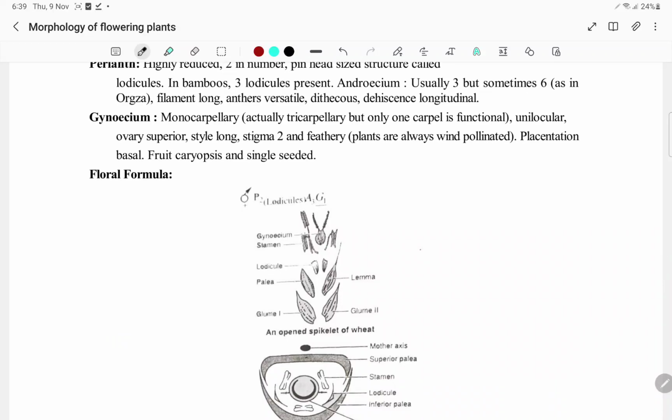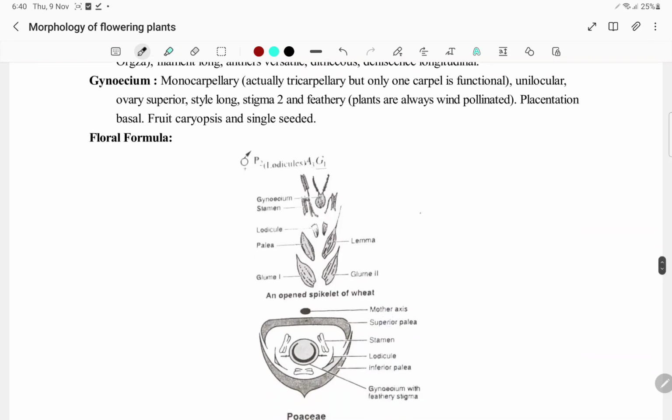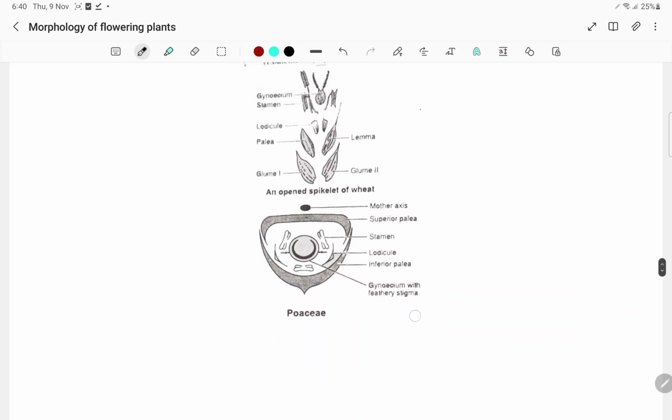Dehiscence is longitudinal. Gynoecium is monocarpellary, but only one carpel is functional. Actually tricarpellary, but only one unilocular, ovary superior. Style is long, stigma is 2, feathery, wind pollinated, pollen presentation is basal. Fruit is caryopsis and single seeded.